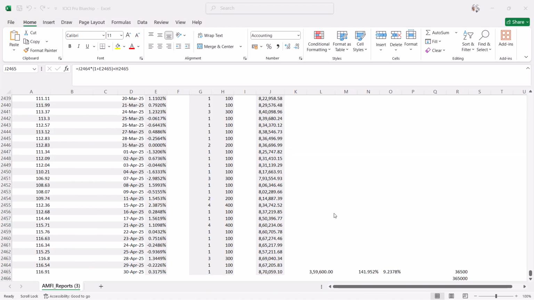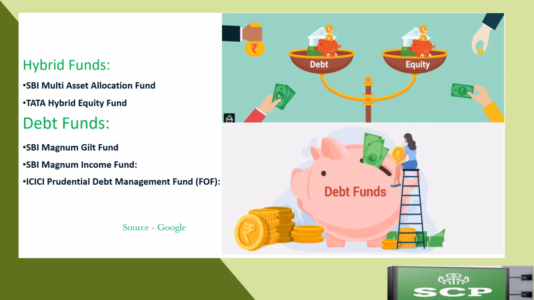If you had invested daily in this mutual fund from 30th April 2015 to 30th April 2025, your investment value would be approximately 8,70,000. This indicates the cumulative return of this mutual fund is 141.952% and annualized returns are 9.2378%. Now let's do the same thing for Tata Hybrid Equity Fund.